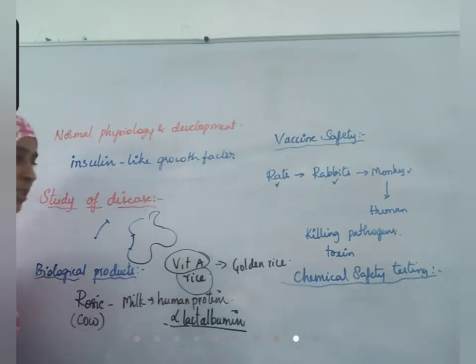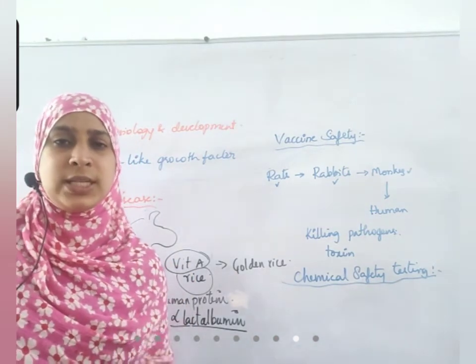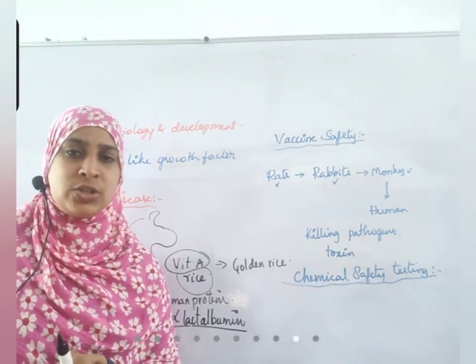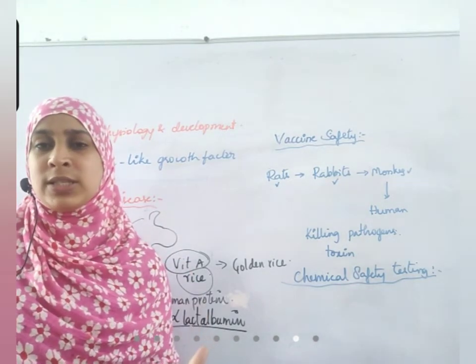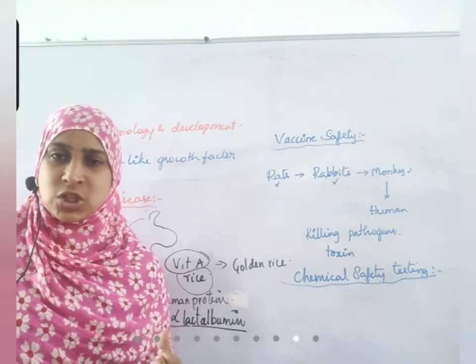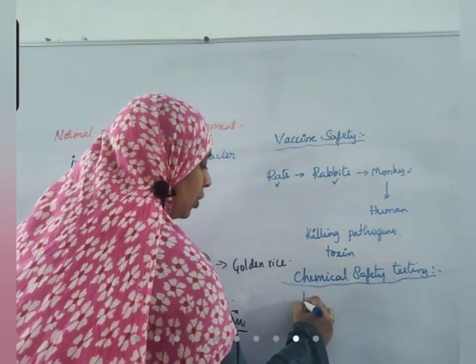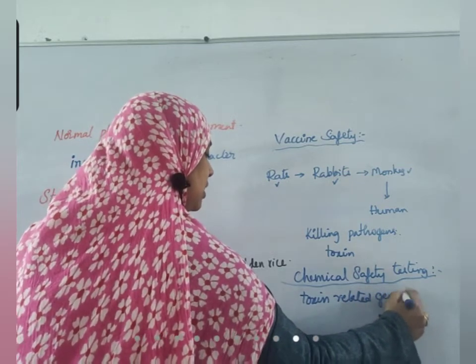How is chemical safety testing done? For the toxins that cause diseases in human beings, the gene related to that is introduced into animals like rats. The gene that causes toxicity is introduced in that animal, and now the behavior of that toxin is tested. How the toxin behaves in the organism, what chemicals are produced if this toxin is there, and how the body defends against these toxins, all that is studied. So the toxin-related gene is introduced into the organism.